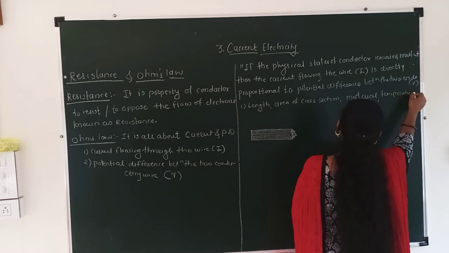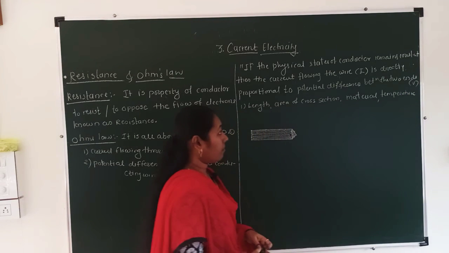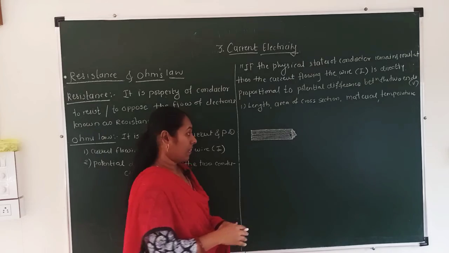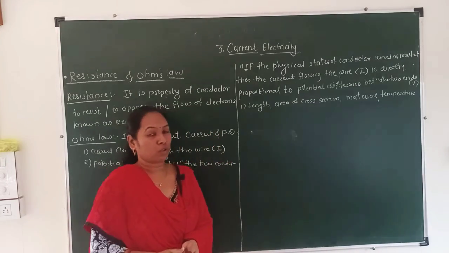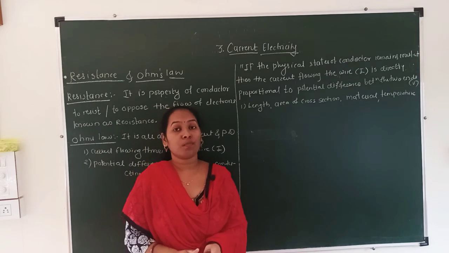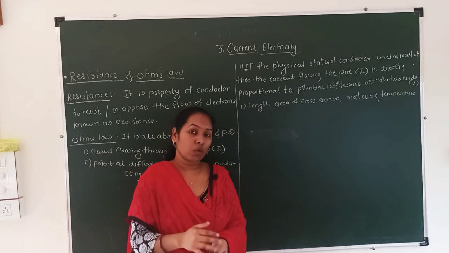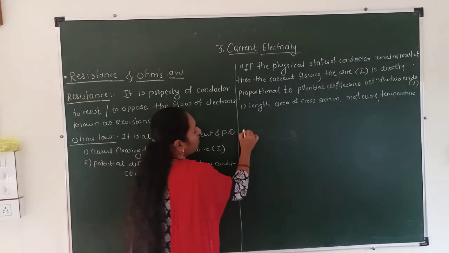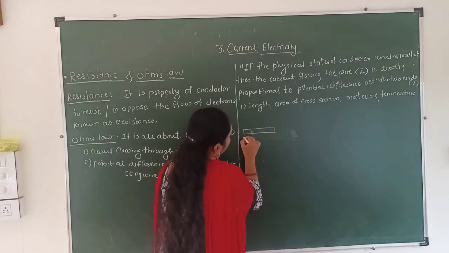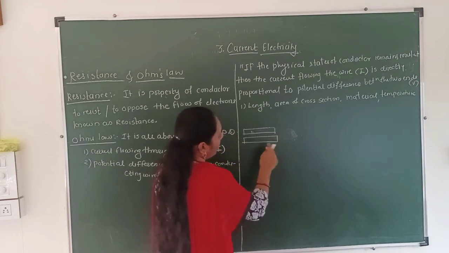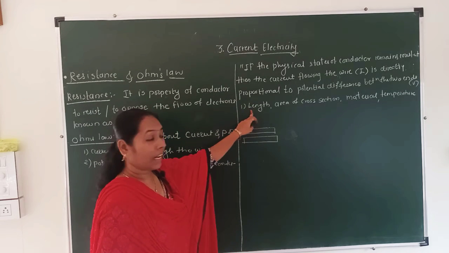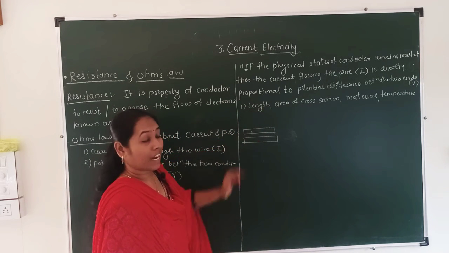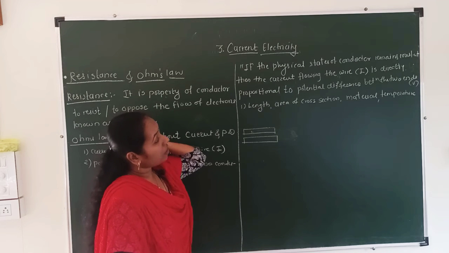If such physical states of the conductor remain constant, at that time the current flowing through the wire is directly proportional to the potential difference across its two ends. What does Ohm say?